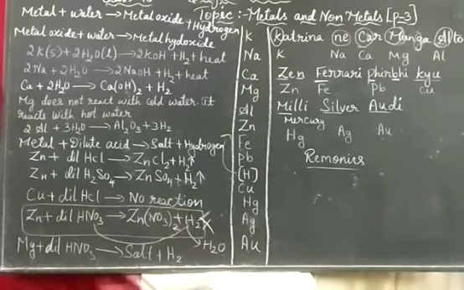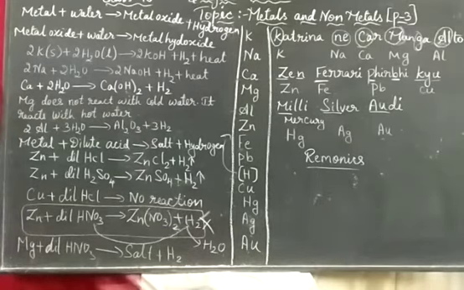Now one more thing you have to learn. As I said, gold is not reactive. Then how do they melt the gold? It will not melt with HCl either. Here there is a name, aqua regia. Aqua regia is royal water, a freshly prepared mixture of concentrated hydrochloric acid and concentrated nitric acid.